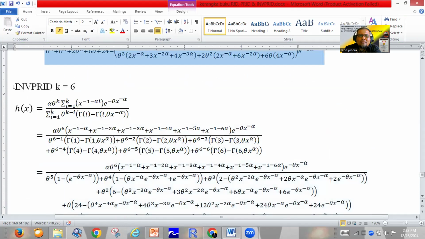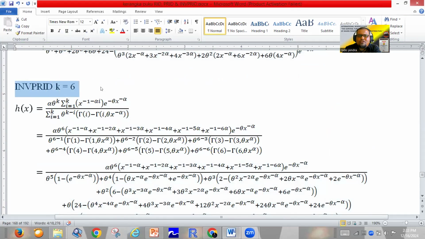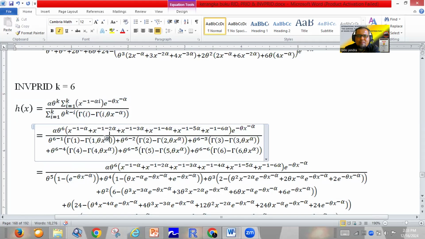And the last one, the hazard function for the inverse Power Rado Institute distribution for k equal to 6. We can use the simple formula like this one, only change k to 6, starting from 1. We change this by power minus alpha.